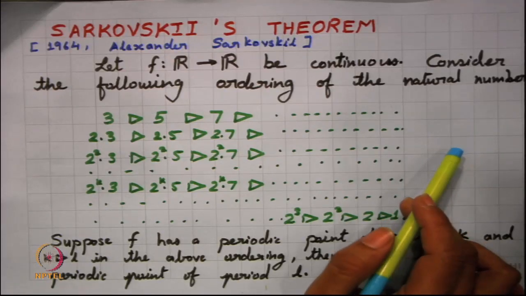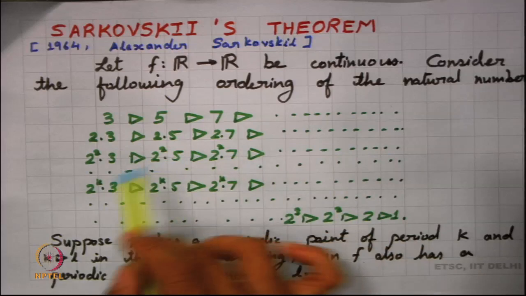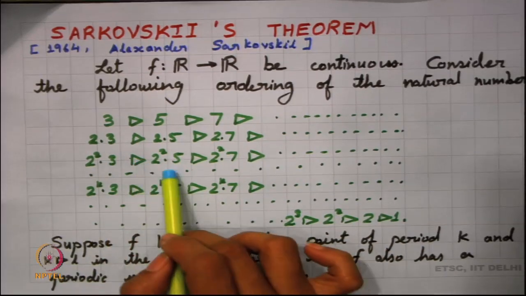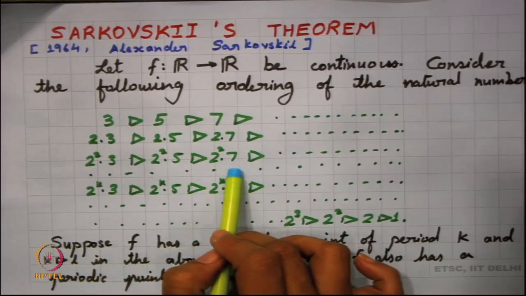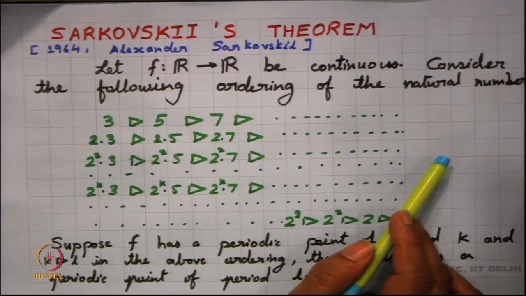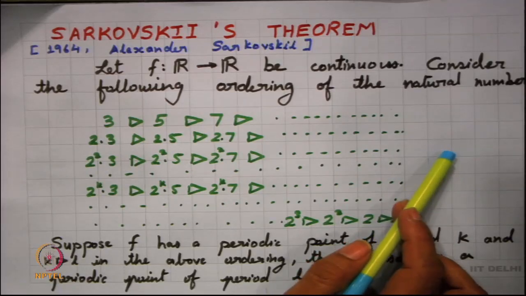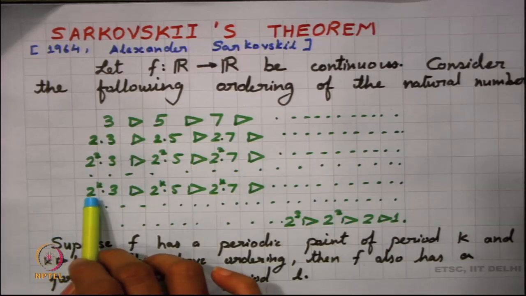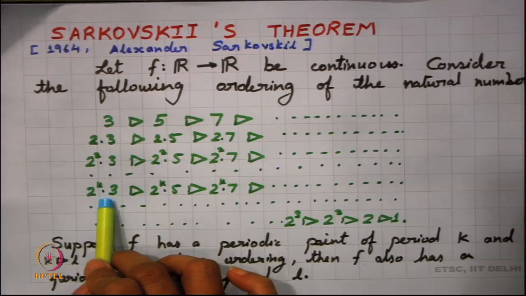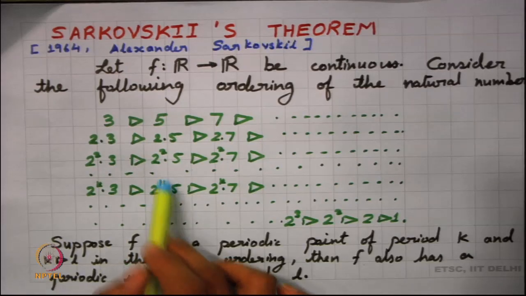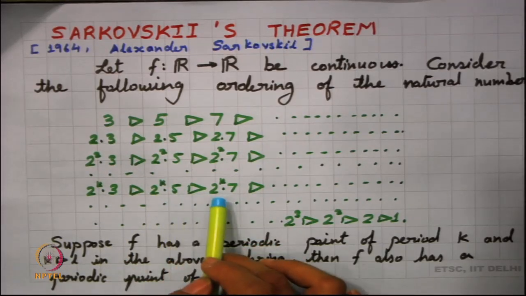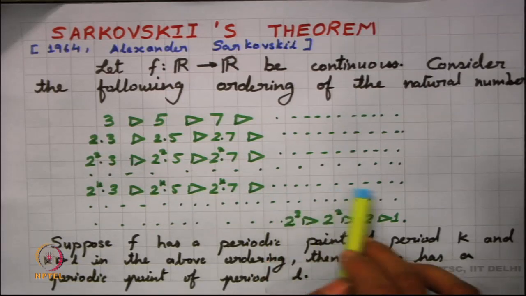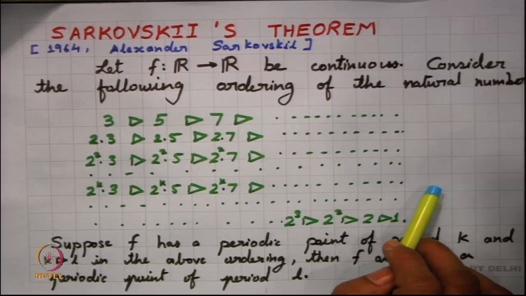What now remains is 4 multiplied by 3. So, next is 4 multiplied by 3, 4 multiplied by 5, 4 multiplied by 7, and so on till we have exhausted the multiples of 4 with all odd numbers, and we proceed like that up to 2 to the power k multiplied by 3, followed by 2 to the power k multiplied by 5, followed by 2 to the power k multiplied by 7, and in that way we exhaust all multiples of odds with 2 to the power k.